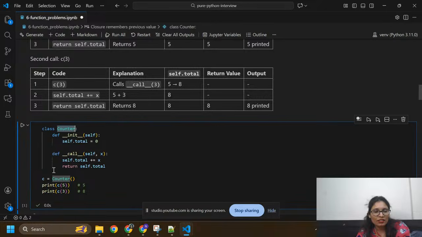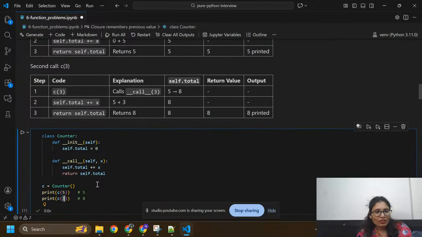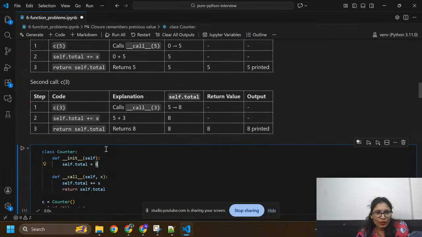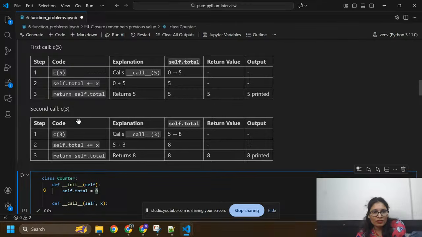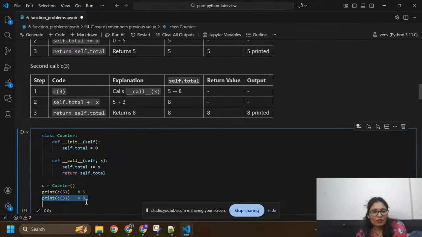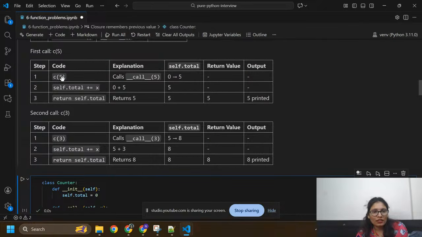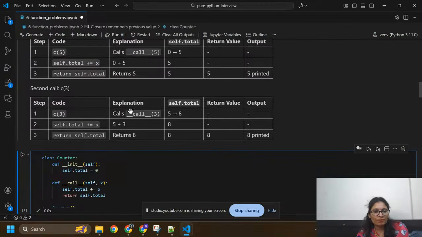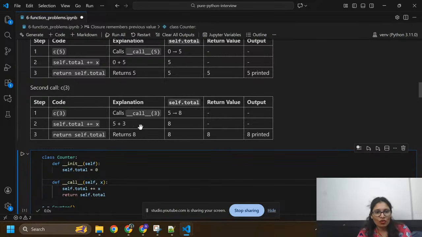Here this is the input: x equals 5 and x equals 3. Initially we have self.total equals 0. We are going to check with the first input, 5. So c(5), I'm going to call this function with x equals 5. So I have x equals 5.